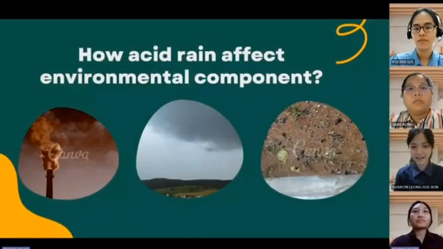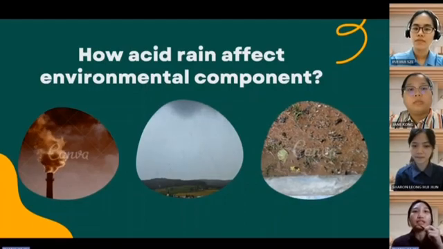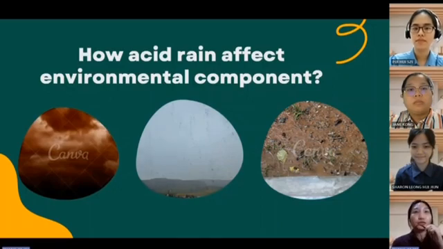Sulfur dioxide and nitrogen dioxide react with water droplets to form acid rain. Acid rain acidifies soils, water, and plants. Buildings and other structures are also corroded.